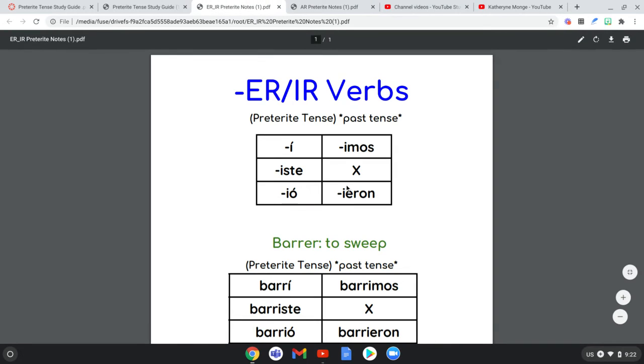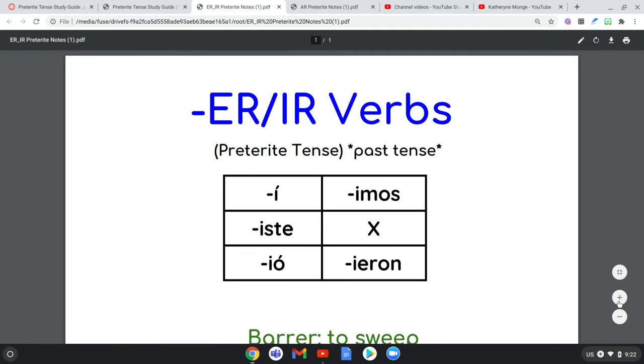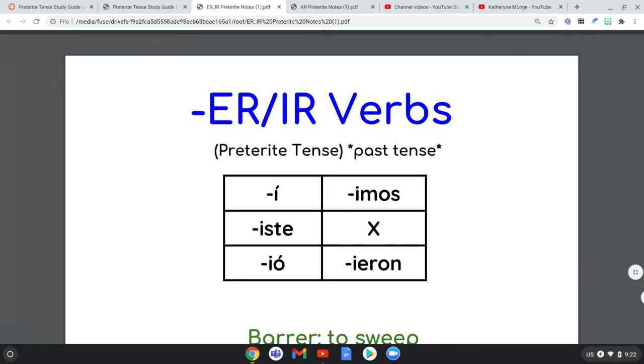The second type we had were ER/IR. Whoops, let me make this bigger. These were ER/IR verbs because both of these endings use the same chart. So in preterite tense, only two charts exist, even though, of course, there are three types of verbs: AR verbs, ER verbs, or IR verbs. This second chart encompasses both ER and IR.